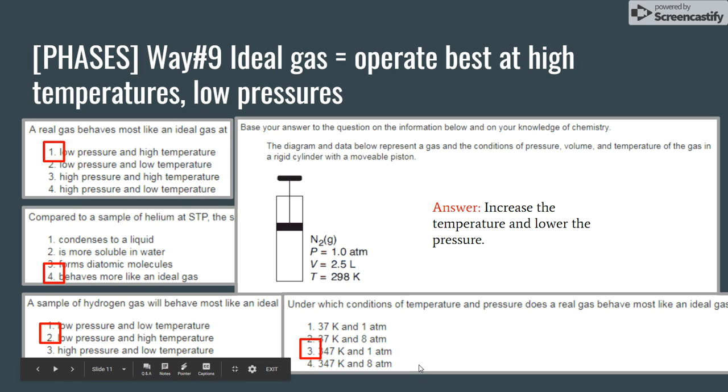The only other way that this problem might appear on the Regents that might like to trip you up is they'll switch things and ask under what conditions will an ideal gas behave most like a real gas, in which case everything is inverted. If something is behaving like a real gas, we're inverting the conditions, which means that the pressure is being increased and the temperature is being decreased.